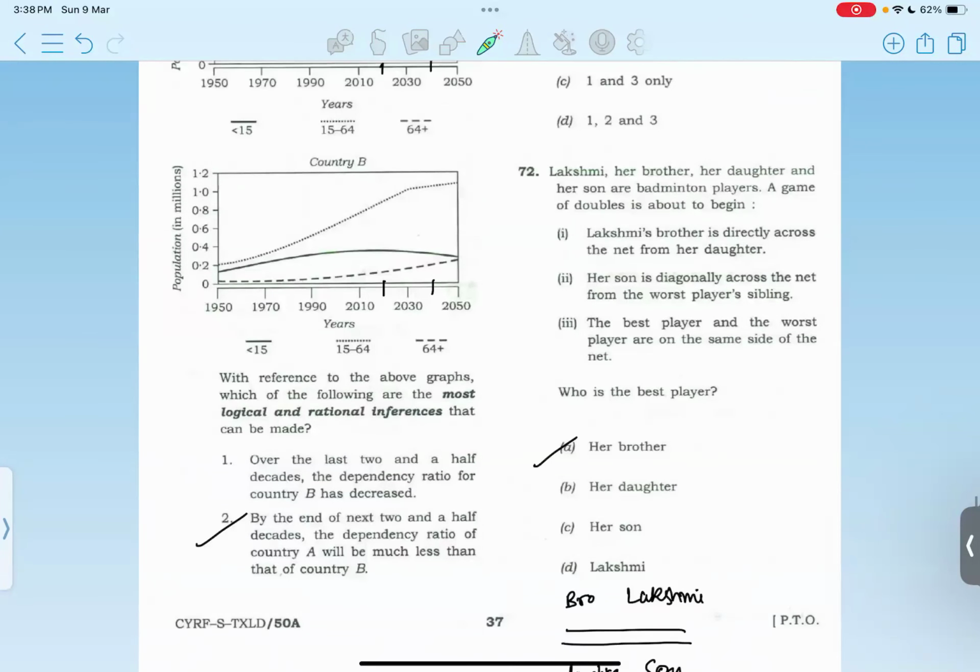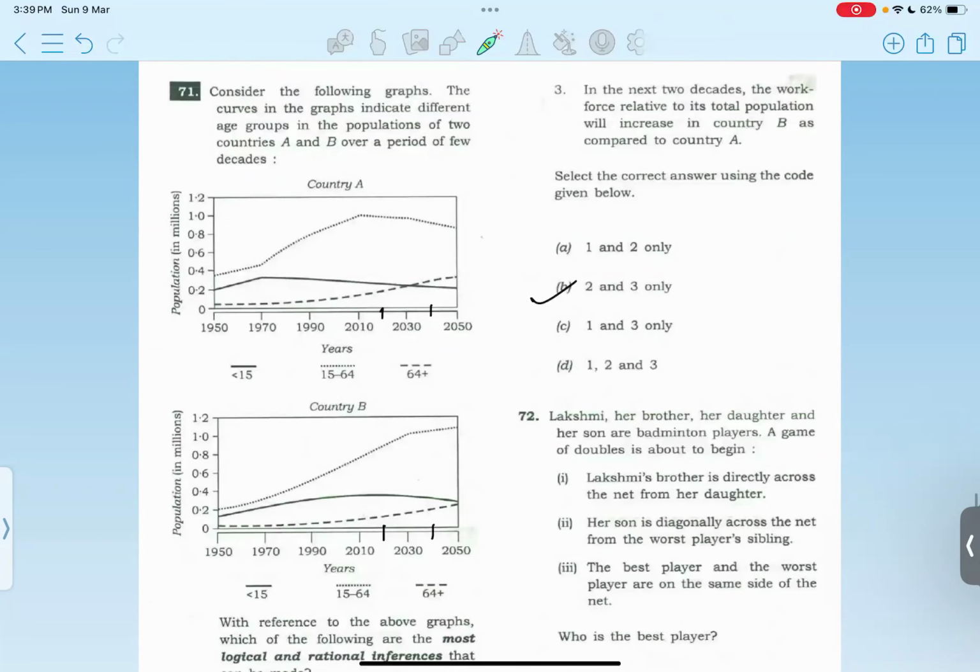Over the last 2.5 decades, the dependency ratio for country B has decreased. Last 2.5 decades. Since this is the 2018 paper, we have to see from 1995 somewhere. So it should be this time period, 1995 up till here. So in country B, it is saying the dependency ratio has decreased. So this should decline. But it is increasing. Or we can say it has decreased to less than 15, and then this is also increasing. All right, but that's what the answer key says.